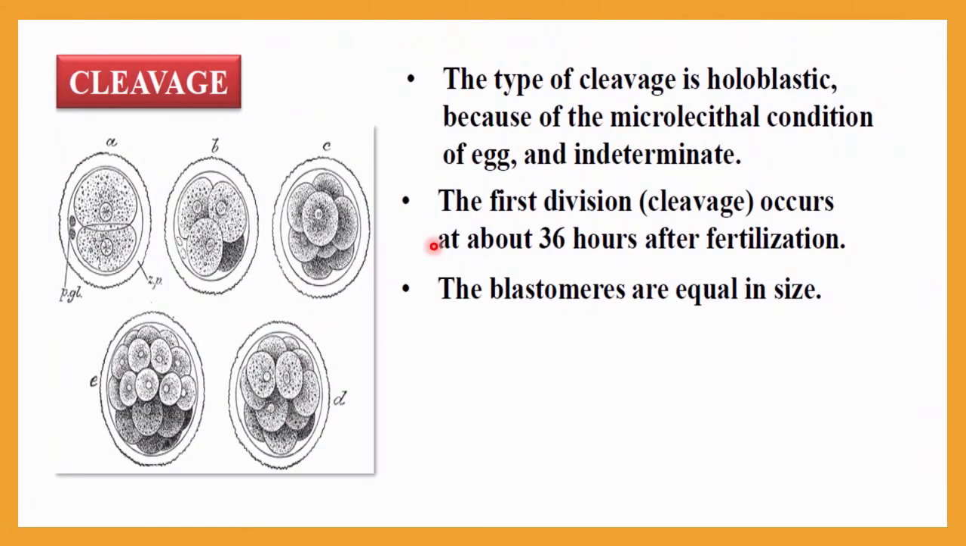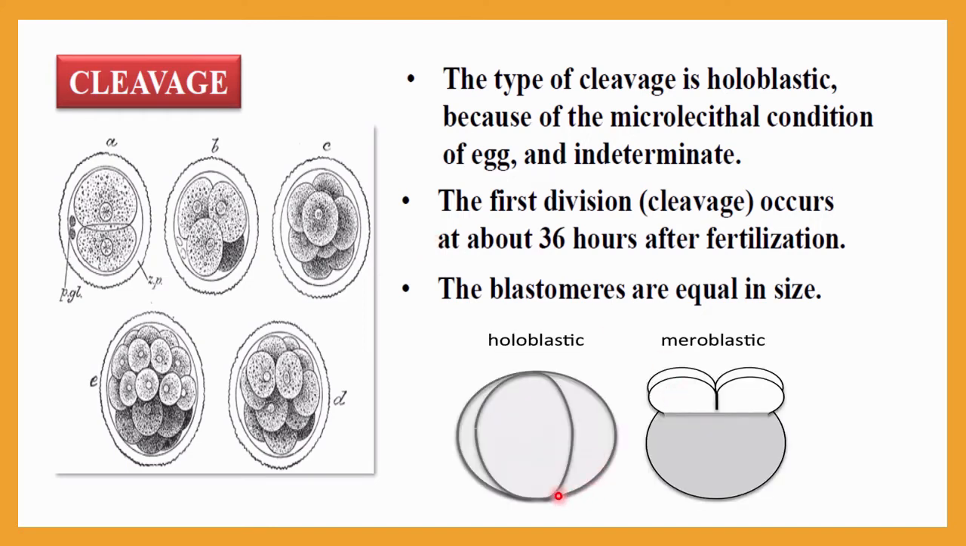Now let me try to understand what a cleavage is. As I told you, the zygote will undergo cleavage and form a morula and then a blastocyst. So let me see what cleavage is and how it is different from mitosis. The type of cleavage is holoblastic. First of all, let me understand what holoblastic is. Here you can see this whole cell will undergo division, and here you can see only a part of a cell will undergo division. If a part of a cell undergoes division, that is called meroblastic. And if the whole cell is undergoing this type of cleavage, then it is called holoblastic.